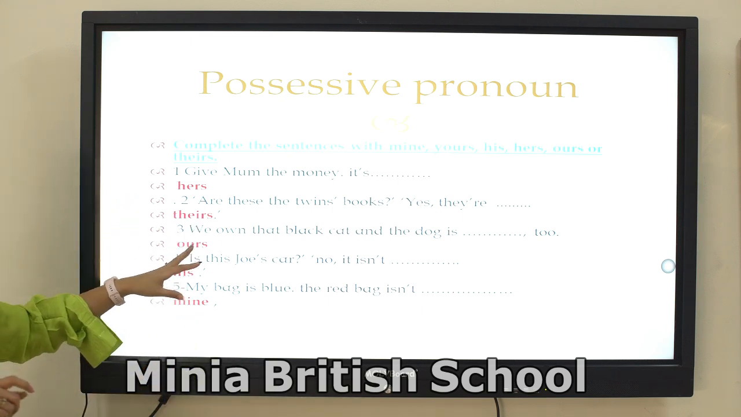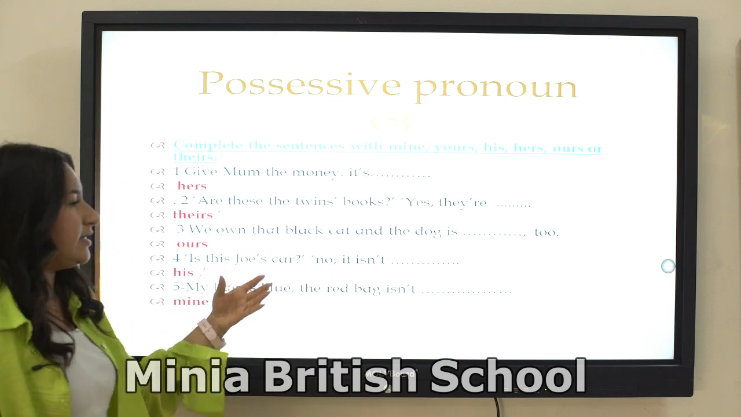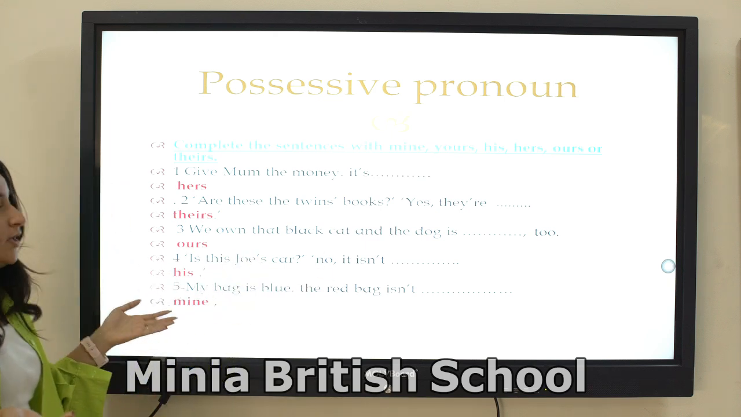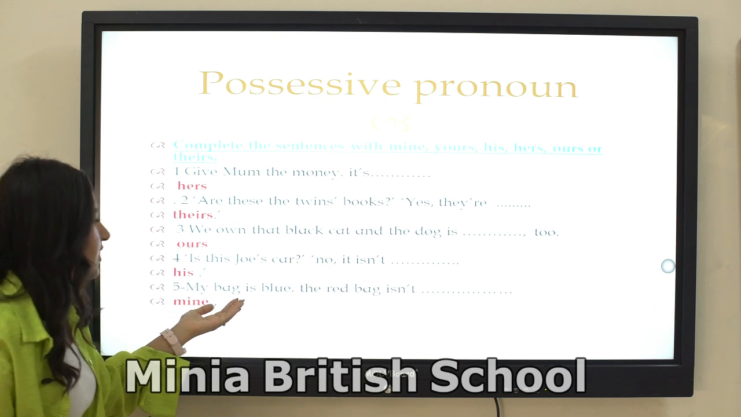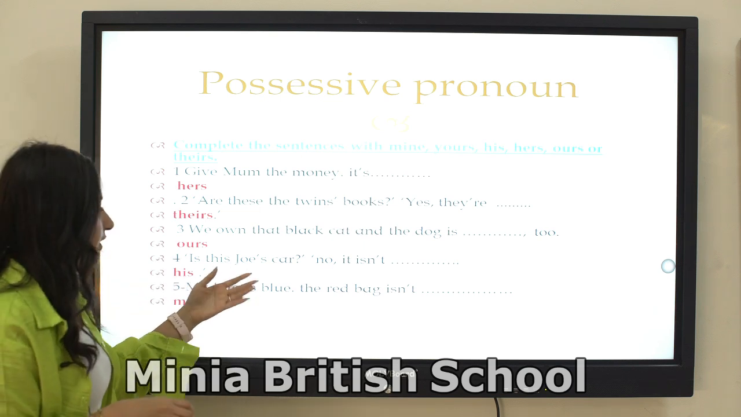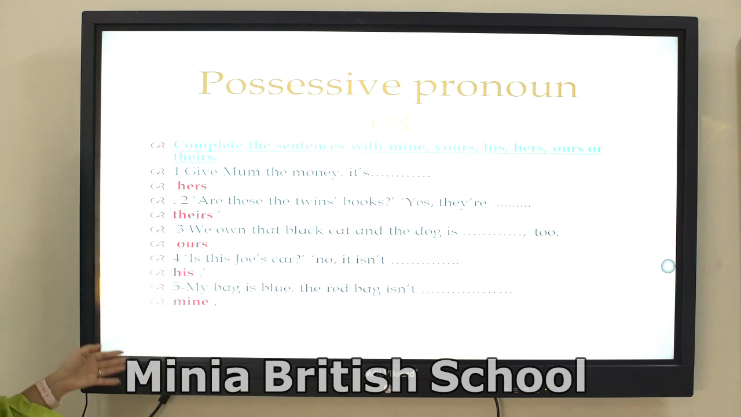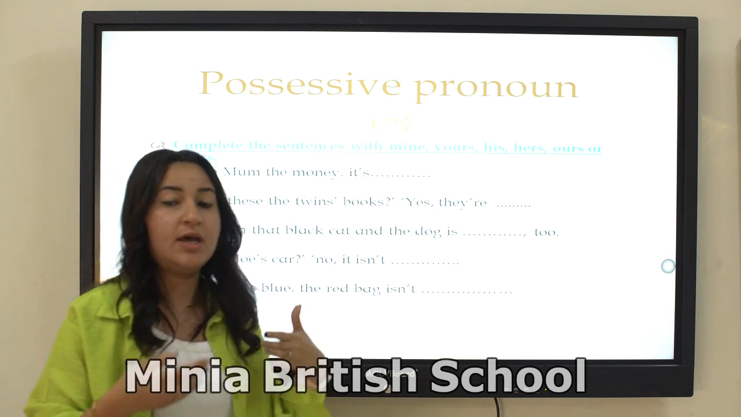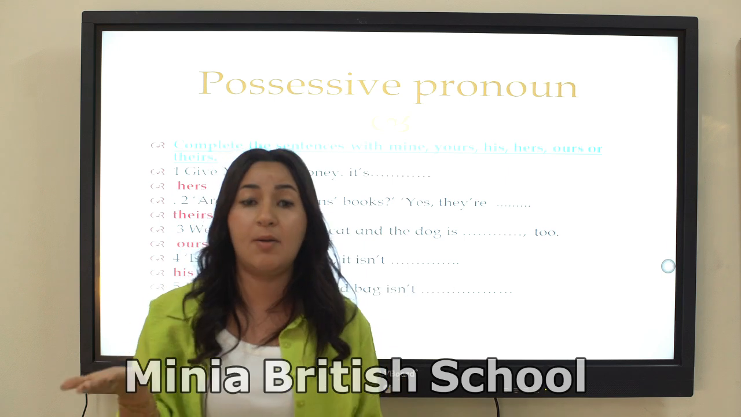We own that black cat and the dog is ours too. Is this joke ours? No, it isn't his. My bag is blue, the red bag isn't mine. So we talk about something that belongs to someone.